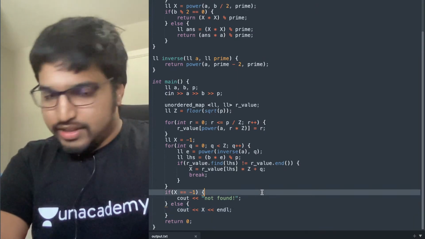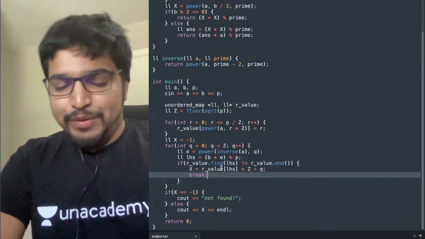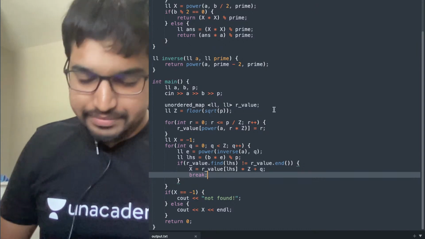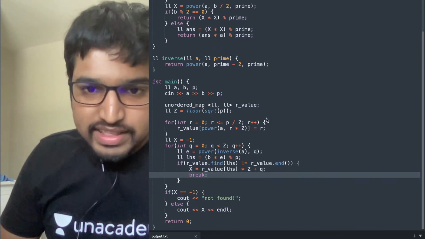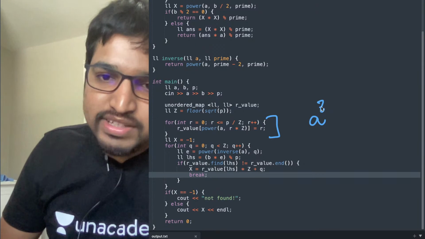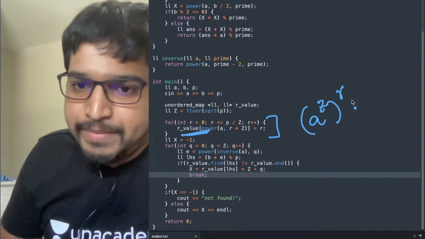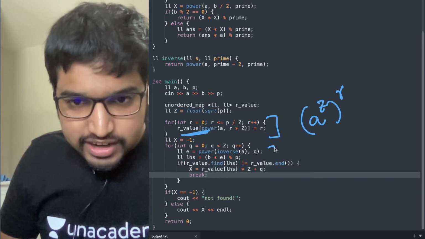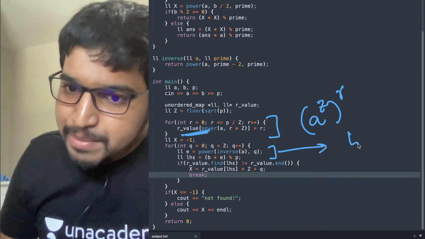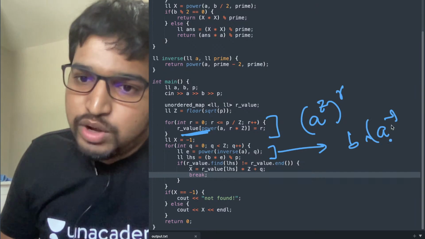So, all right, what did we do here? First, this is basically power of a power z power r. We are filling it in the unordered map. Now, here, this is basically b into a to the power minus 1 whole power cube.